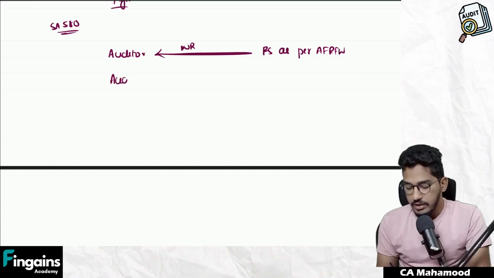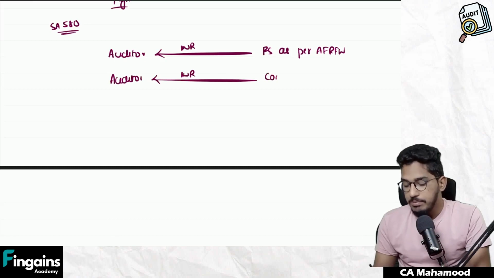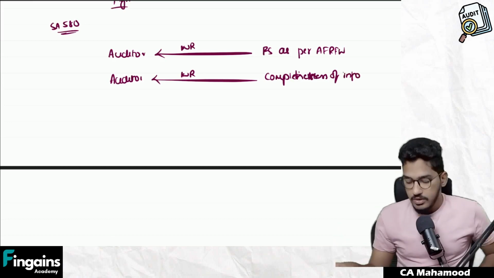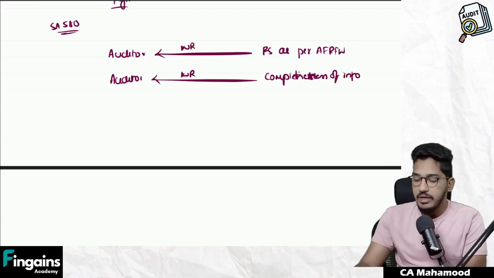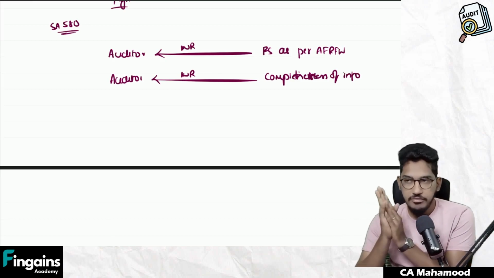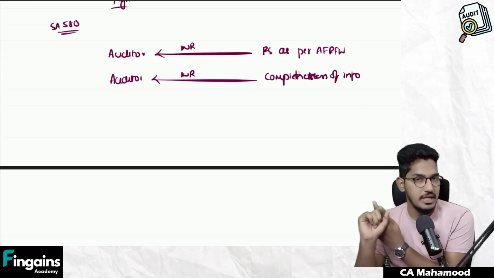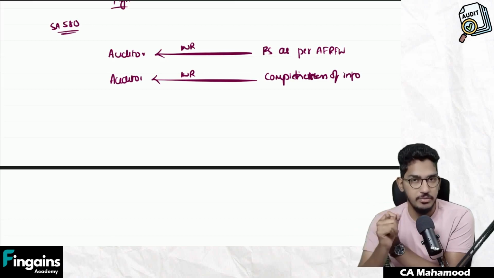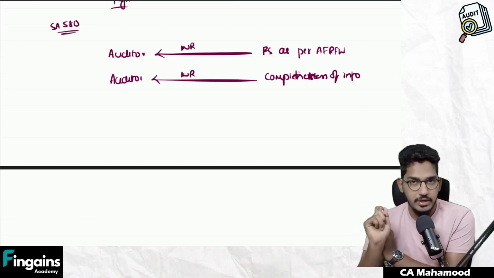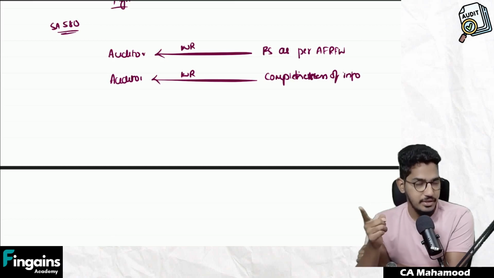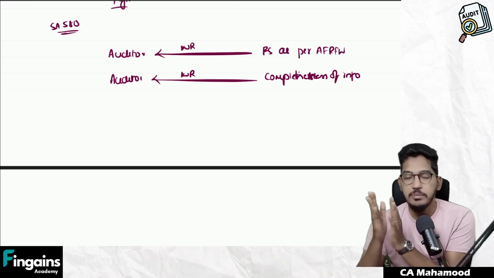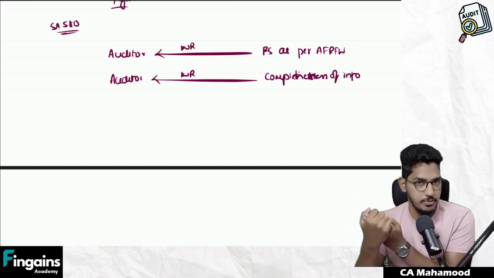Similarly, every auditor must get a written representation from the management that they have completely provided information to the auditor. They did not hide anything from the auditor, so completeness of information provided. For example, if I'm conducting audit of a company, I should compulsorily ask the management to give two confirmations. I should ask for a written statement that they have accepted and fulfilled their responsibility for preparation of financial statements as per the applicable financial reporting framework.